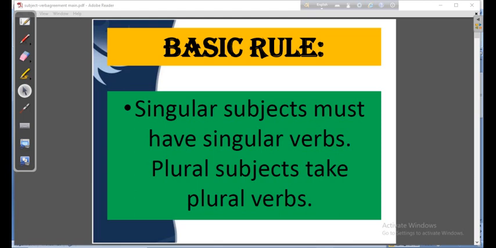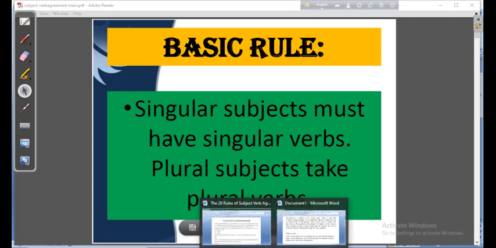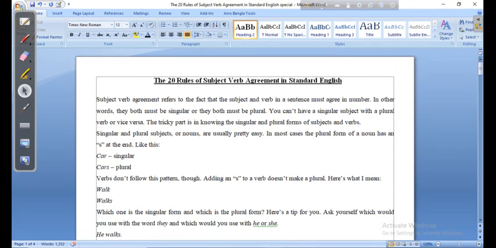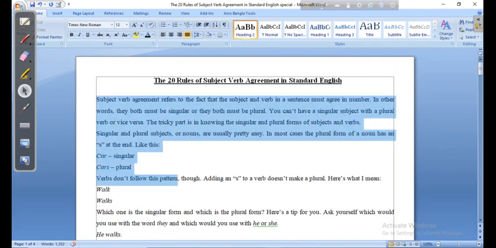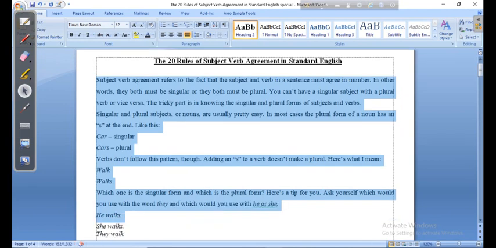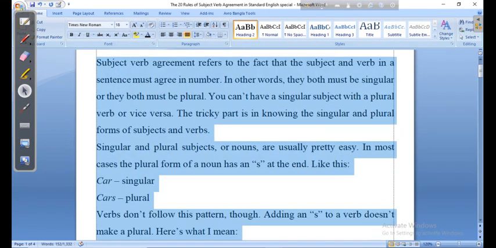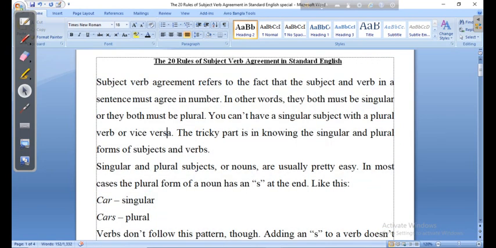That is the most important rule, the foremost rule, or the ground rule: if the subject becomes singular, the verb will be singular, and if the subject becomes plural, the verb will be plural. I repeat, if the subject becomes singular, the verb will be singular, and if the subject becomes plural, the verb will be plural.